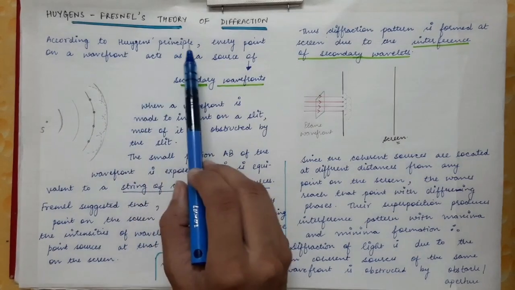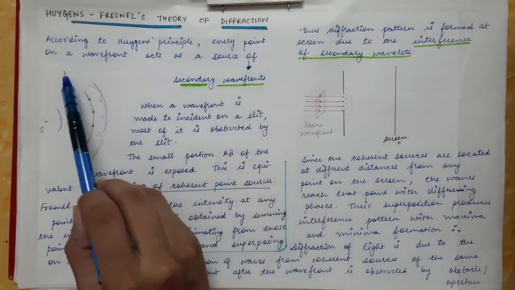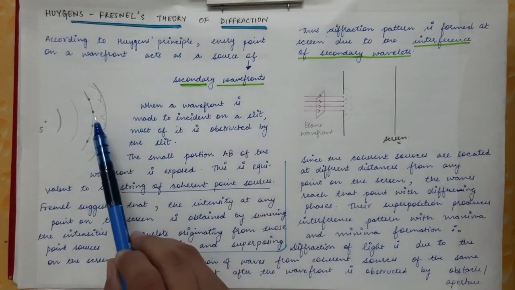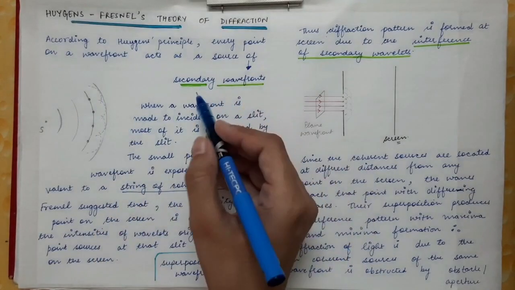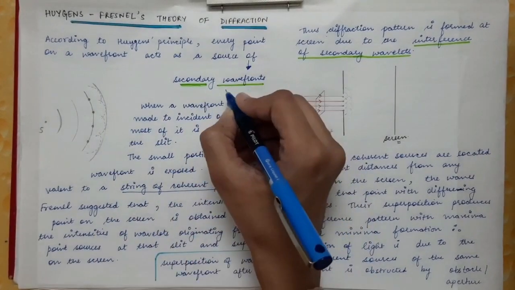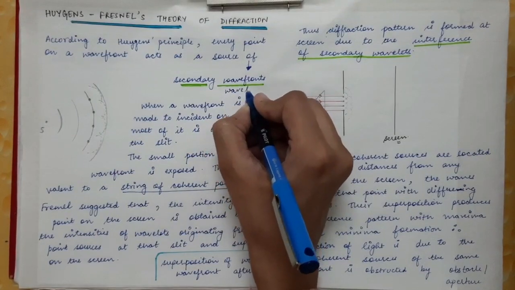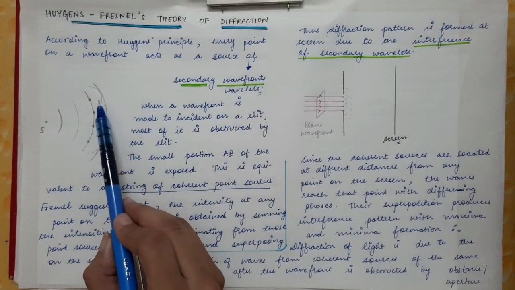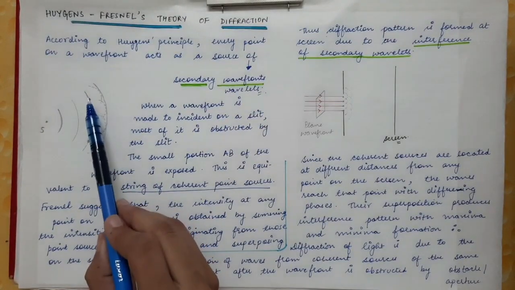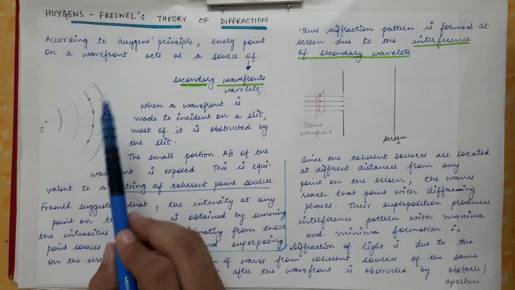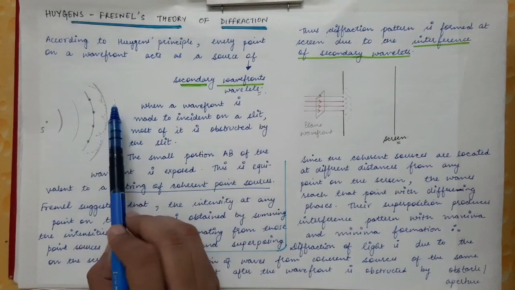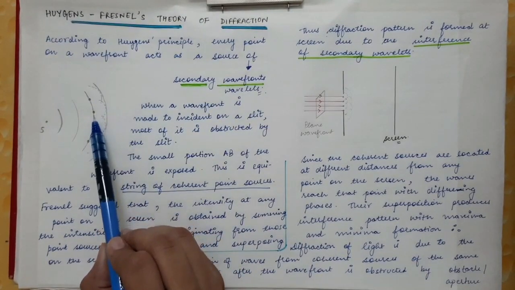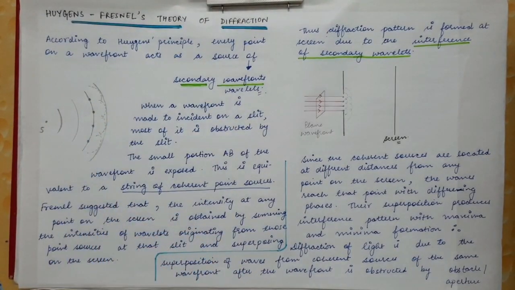So this is the Huygens principle, that every point on the wavefront acts as a source of secondary wavefronts, and these are called secondary wavelets. You can call them secondary wavefronts, or you can call them secondary wavelets. These small spherical wavefronts are emitted from these points on the primary wavefront. So this is the primary wavefront, and secondary wavelets are emitted from all the points on this primary wavefront.